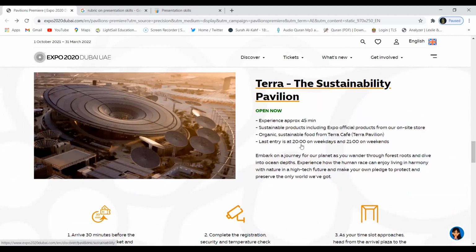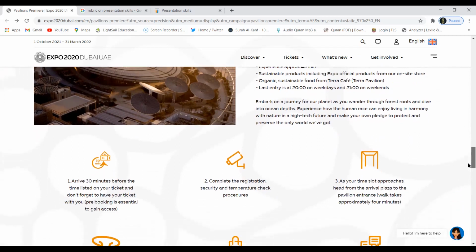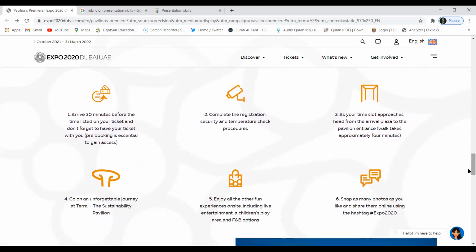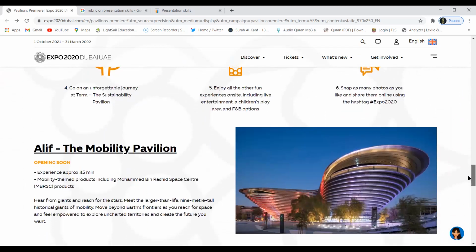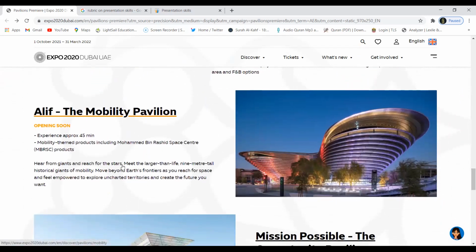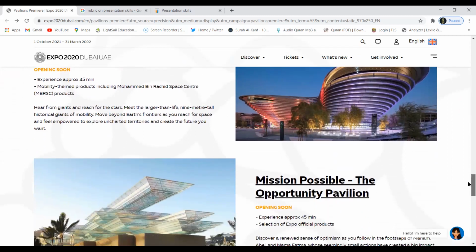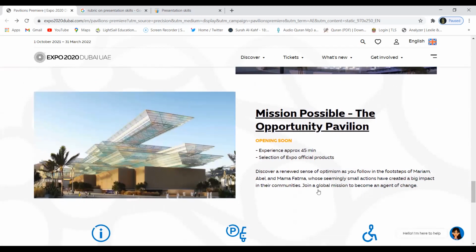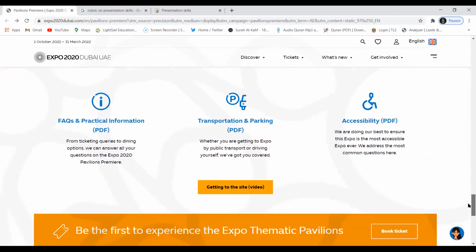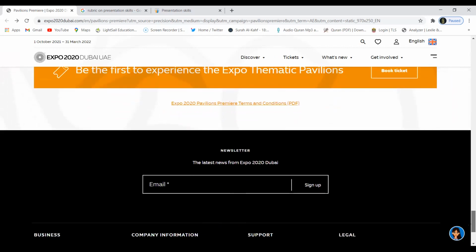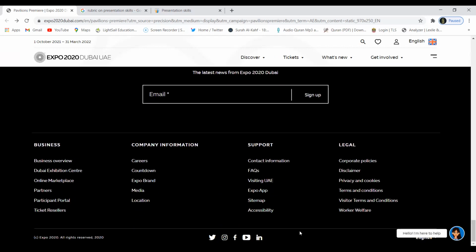If I find the same bullet point used by you, copy pasted, then you will be marked down. You will not be given marks for proper research. You can find a lot of information over here. Now, as far as the other pavilions, these are yet to open, but a lot of information regarding the architecture and those who have been working on it is available on the internet. You can find that information, and additional information regarding this.